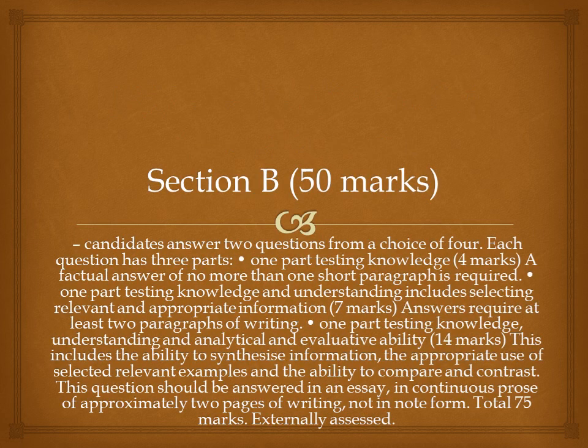Moving on. Section B consists of 50 marks. There are 4 questions given to you in this section, among which you have to choose 2 questions. Each question has 3 parts. One part testing knowledge, which is of 4 marks. A factual answer of no more than one short paragraph is required. One part testing knowledge and understanding includes selecting relevant and appropriate information. This consists of 7 marks. B part answers require at least 2 paragraphs of writing. I suggest writing 3 paragraphs in the 7 mark question. One part testing knowledge, understanding and analytical and evaluative ability, which is of 14 marks.